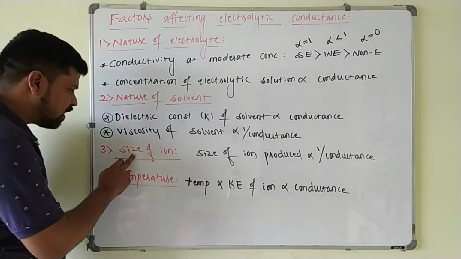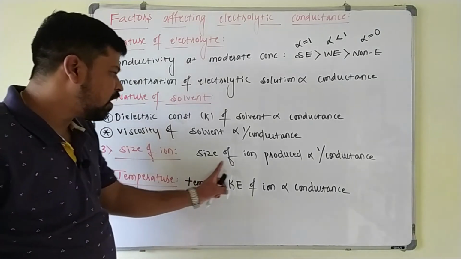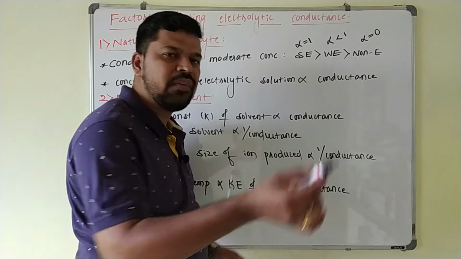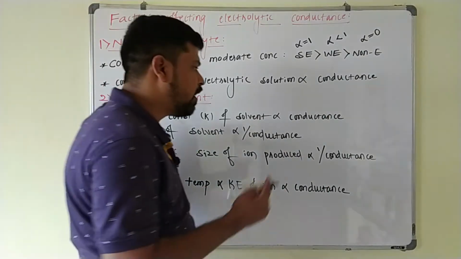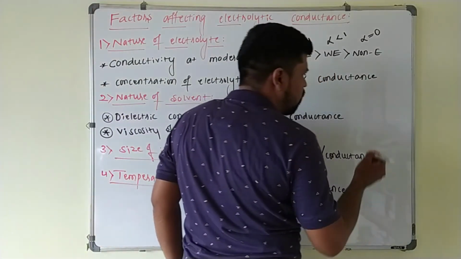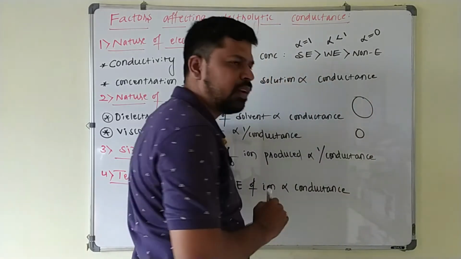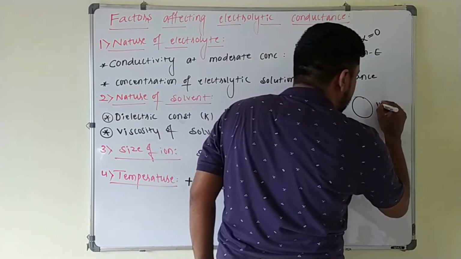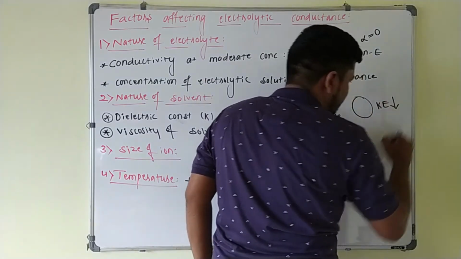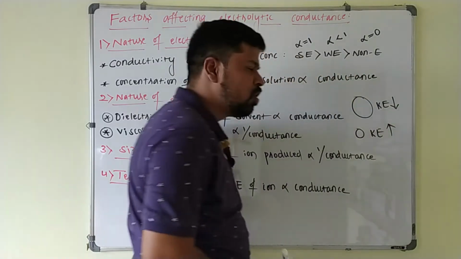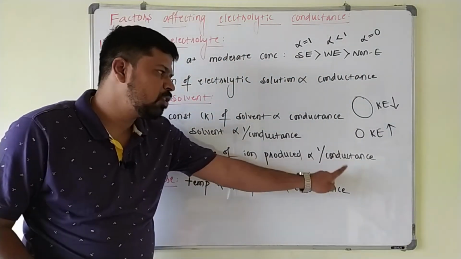Next one is size of the ion. Size of the ion produced is inversely proportional to the conductance again. Suppose whenever an electrolyte is added to the water, what happens? Cations and anions are formed here. Suppose a larger size ion is formed and a smaller size ion is formed here. Larger size ion means its kinetic energy will be less. Smaller size ion means its kinetic energy will be maximum. So size of the ion is inversely proportional to the conductance.